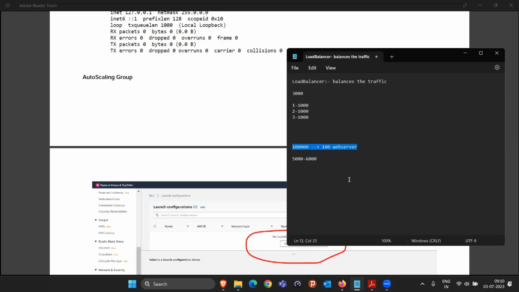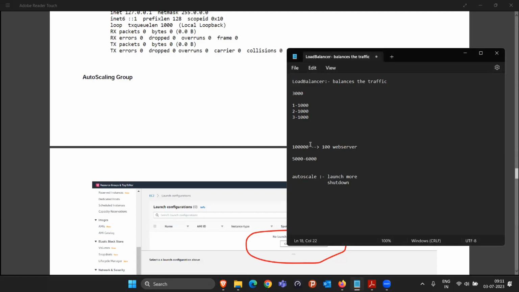Right? And that is not required actually. So for that particular purpose, we require some type of tool or technology that can auto scale. Auto scale means if more people are visiting, launch more web servers. If fewer people are there, shut down all the extras. Is this making sense? Now our cost will also be saved, right?